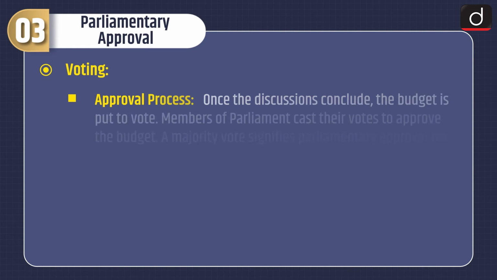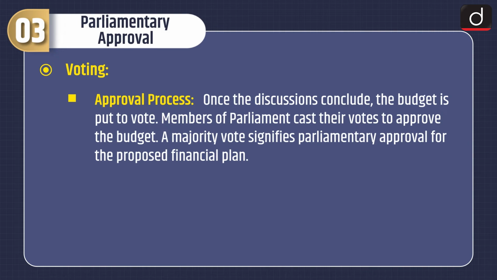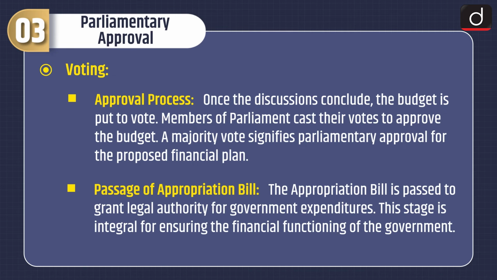Voting, approval process. Once the discussions conclude, the budget is put to vote. Members of Parliament cast their votes to approve the budget. A majority vote signifies parliamentary approval for the proposed financial plan. Passage of appropriation bill. The appropriation bill is passed to grant legal authority for government expenditures. This stage is integral for ensuring the financial functioning of the government.